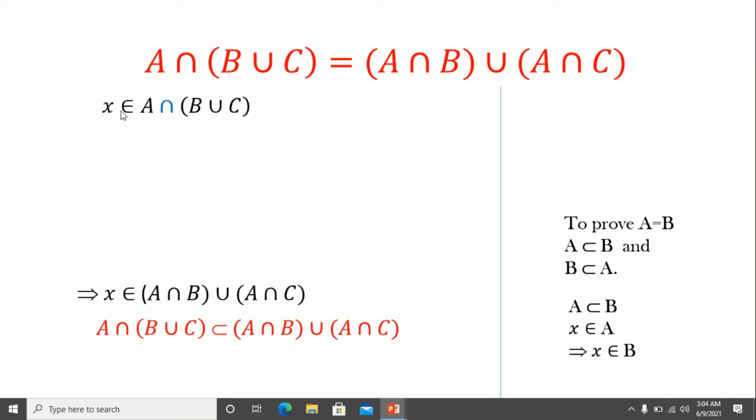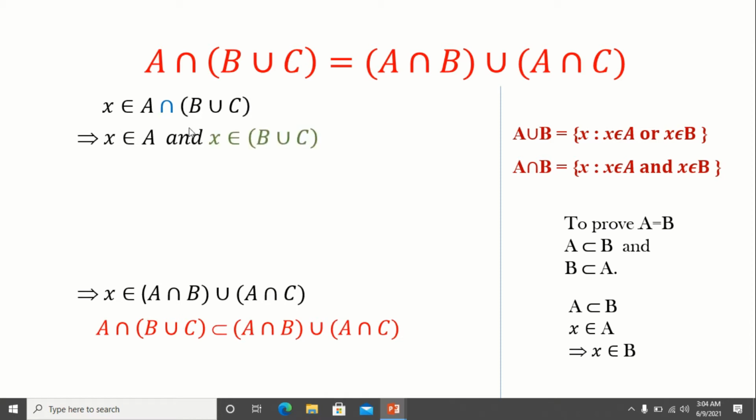Here, X belongs to A intersection (B union C). According to the definition of A intersection B, if X is an element of A intersection B, then X will be in both the sets A and B. So X belongs to A intersection (B union C) can be written as X belongs to A and X belongs to B union C. Here the intersection operator is replaced by AND.